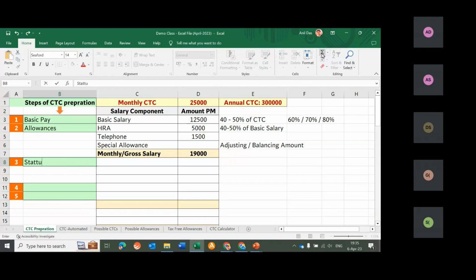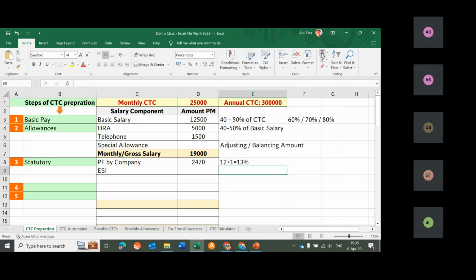Third was statutory. Let's take at least two, PF by company. Can anyone tell me how much the PF contribution is from the company side? How much PF does the company contribute? Many of you must be thinking 12%, but it is not 12%. It is 12 plus 1, 13%. Every company contributes 13% to the PF department. Let me calculate 13% of this, which means the company would be contributing 2,470 rupees to the PF department every month for this employee.